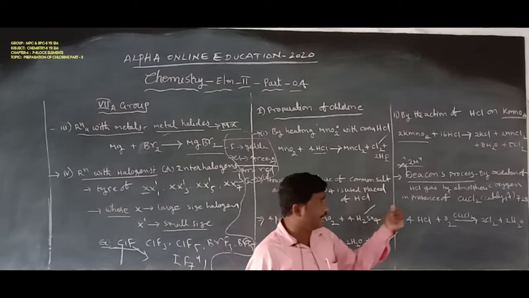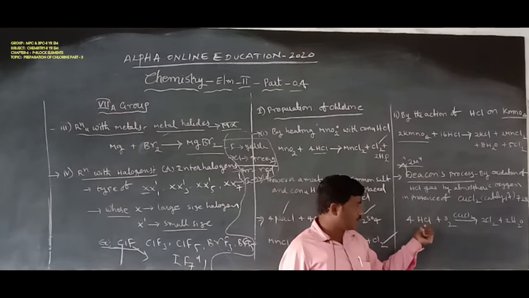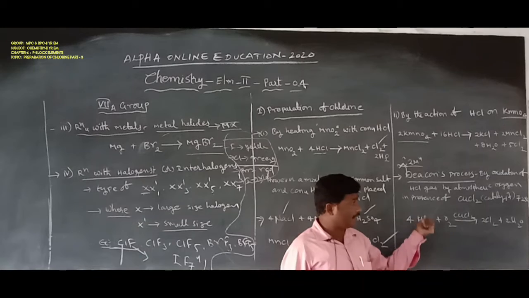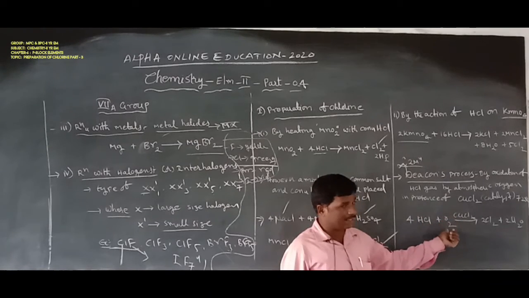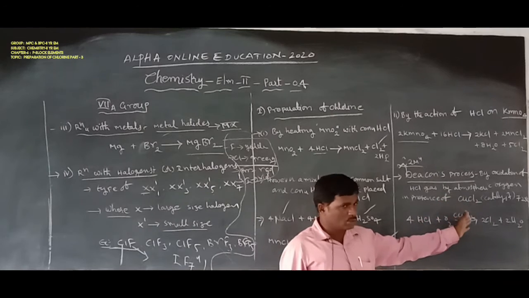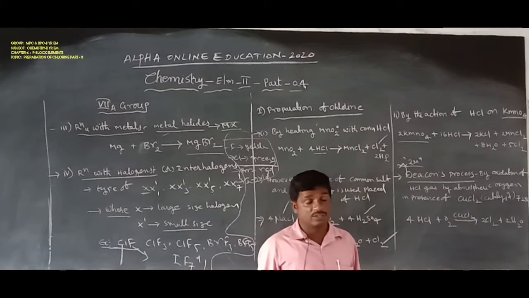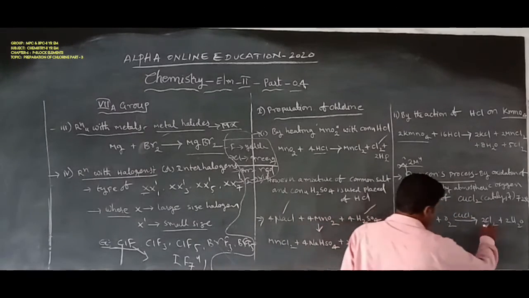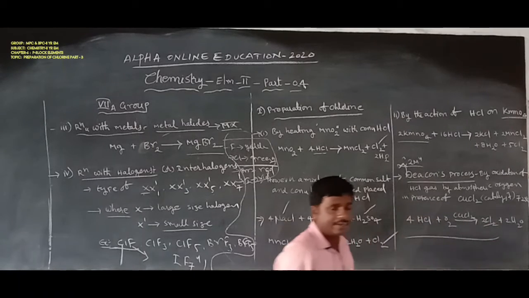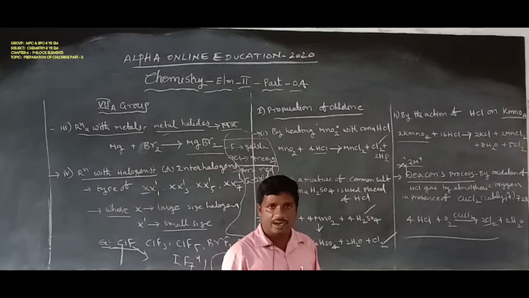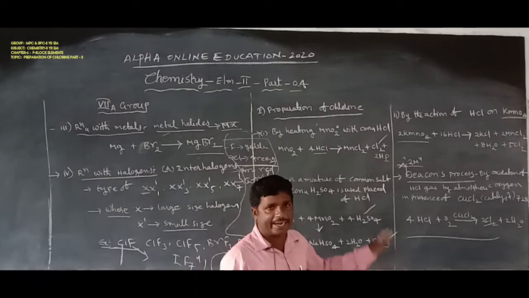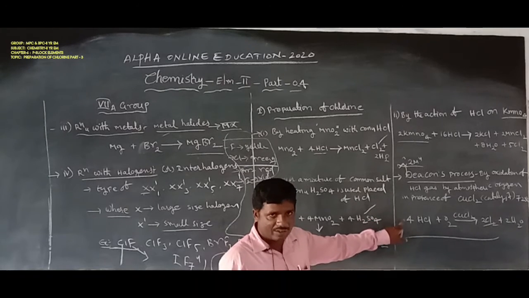Here, hydrochloric acid is oxidized by atmospheric oxygen in the presence of a cuprous chloride catalyst at 723 kelvins, forming chlorine. That is known as the Deacon process, or the oxidation of hydrochloric acid, that is HCl.